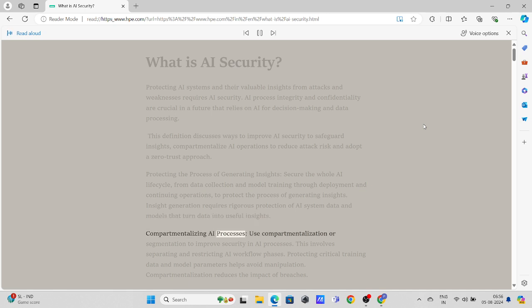Compartmentalizing AI processes. Use compartmentalization or segmentation to improve security in AI processes. This involves separating and restricting AI workflow phases. Protecting critical training data and model parameters helps avoid manipulation. Compartmentalization reduces the impact of breaches.